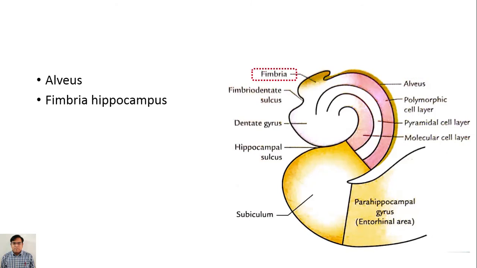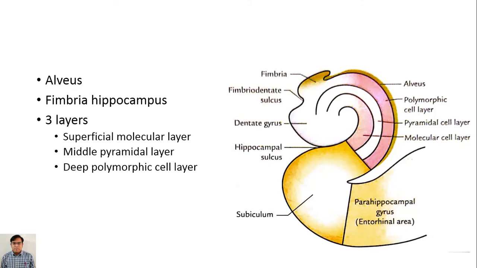So this is the fimbria. And the hippocampus is made up of 3 layers: superficial molecular layer, middle pyramidal layer, and deep polymorphic cell layer. So these are the layers.